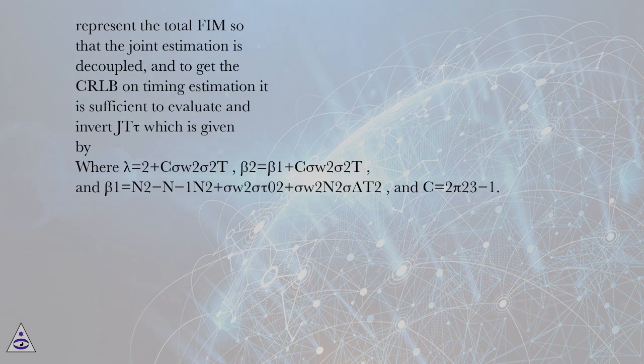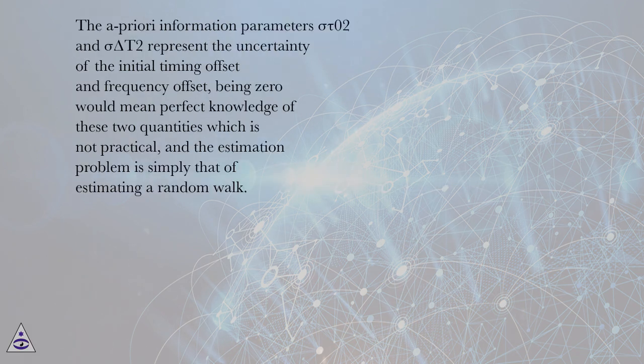and to get the CRLB on timing estimation it is sufficient to evaluate and invert J_tau, which is given by, where lambda equals 2 plus c sigma_w squared over sigma squared, beta_2 equals beta_1 plus c sigma_w squared over sigma squared, beta_1 equals n squared minus n minus 1 over n squared plus sigma_w squared over sigma_tau0 squared plus sigma_w squared n squared over sigma_delta t squared, and c equals 2 pi squared over 3 minus 1. The a priori information parameters sigma_tau0 squared and sigma_delta t squared represent the uncertainty of the initial timing offset and frequency offset. Being 0 would mean perfect knowledge of these two quantities, which is not practical, and the estimation problem is simply that of estimating a random walk.